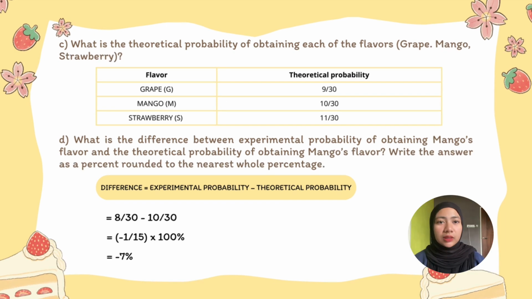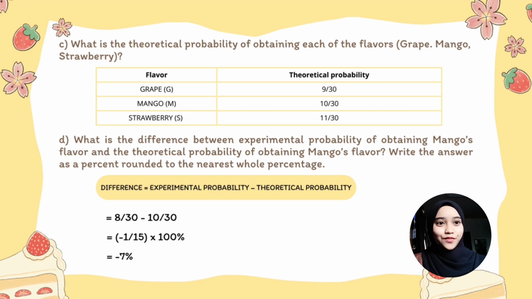C. What is the theoretical probability of obtaining each of the flavors? For grape it is 9 per 30, for mango it is 10 per 30, and the last one is strawberry, which is 11 per 30. Hi, my name is Nur Safia binti Rofa.